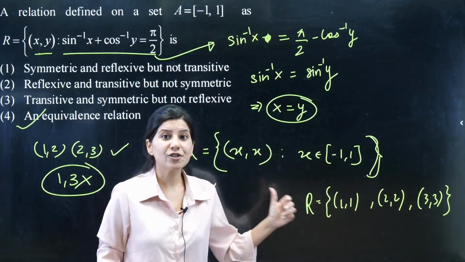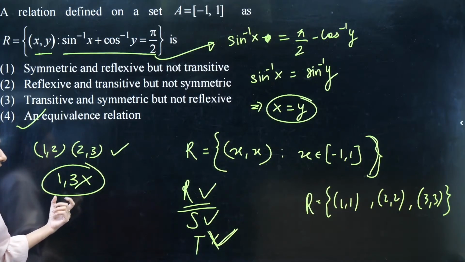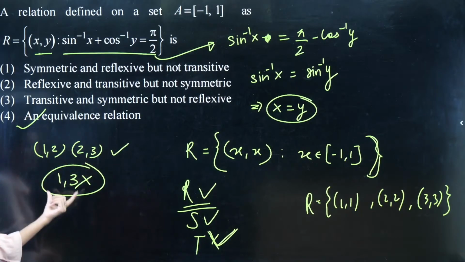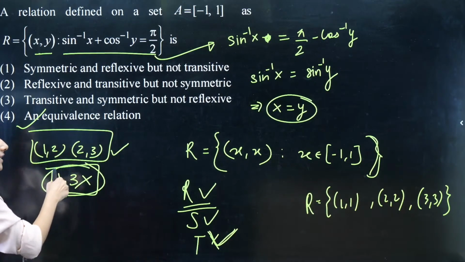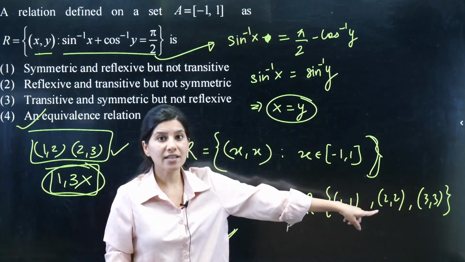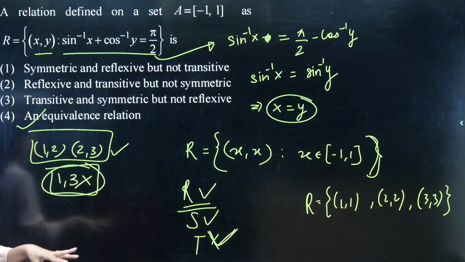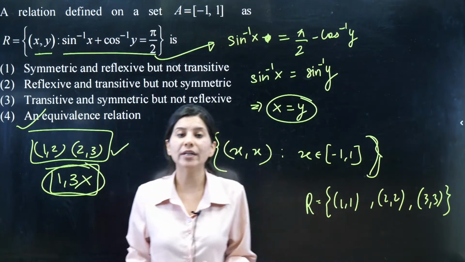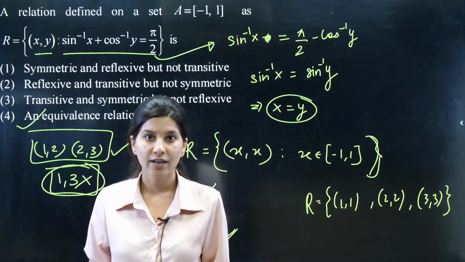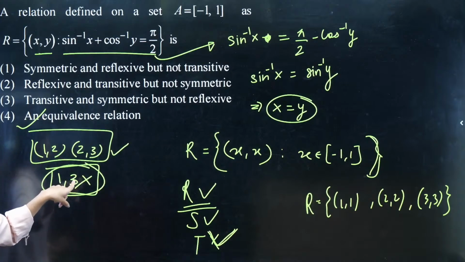Because for a relation to be non-transitive, this condition should appear: that 1, 2, 2, 3 is there, but 1, 3 is not there. So these two should be there and this should be missing. Then only we can declare this as non-transitive. I hope that you are getting my point. There is no chance that you are calling it non-transitive without a reason. Give me a reason, and the reason is this only. This should be your case of reason. Okay?